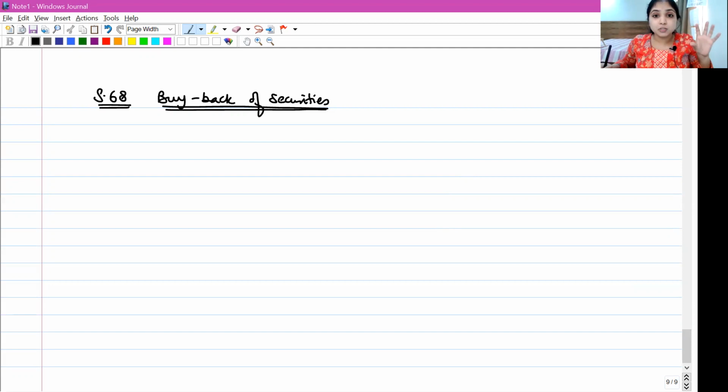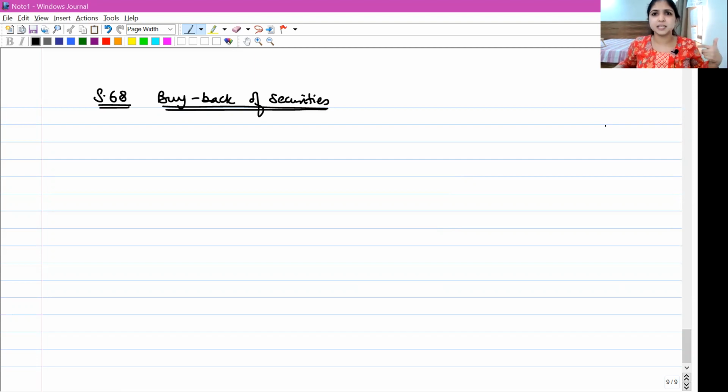Now, when I talk about buyback, remember your accounting knowledge, whatever accounting entries and calculations you have learned under buyback will help you. Some of you would have already learned it. Some of you might not have finished that chapter until now. You will be learning it in your CA intermediate also, in your accounting paper.